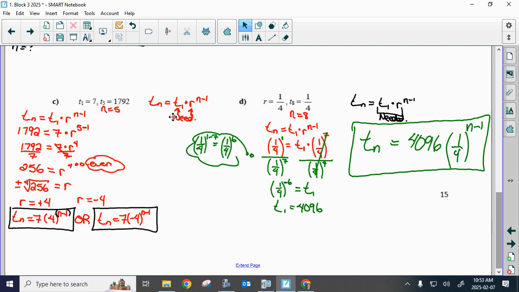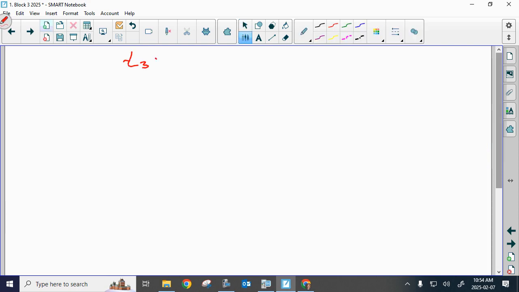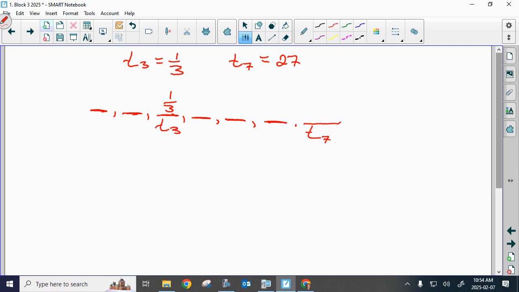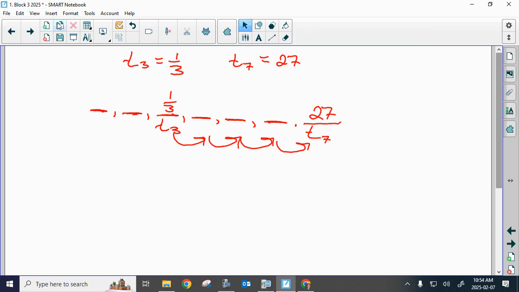Now, this is a geometric sequence. So what you have to ask yourself is, as we're moving to the right, we are multiplying by a common ratio, correct? So T3 equals 1/3, T7 equals 27. It's not a sum, so I can get my head wrapped around this. If it was common difference, you'd be adding d's as you move to the right. What's happening in this case? If this is T3 and this is T7, how many common ratios am I multiplying by as I move to the right?